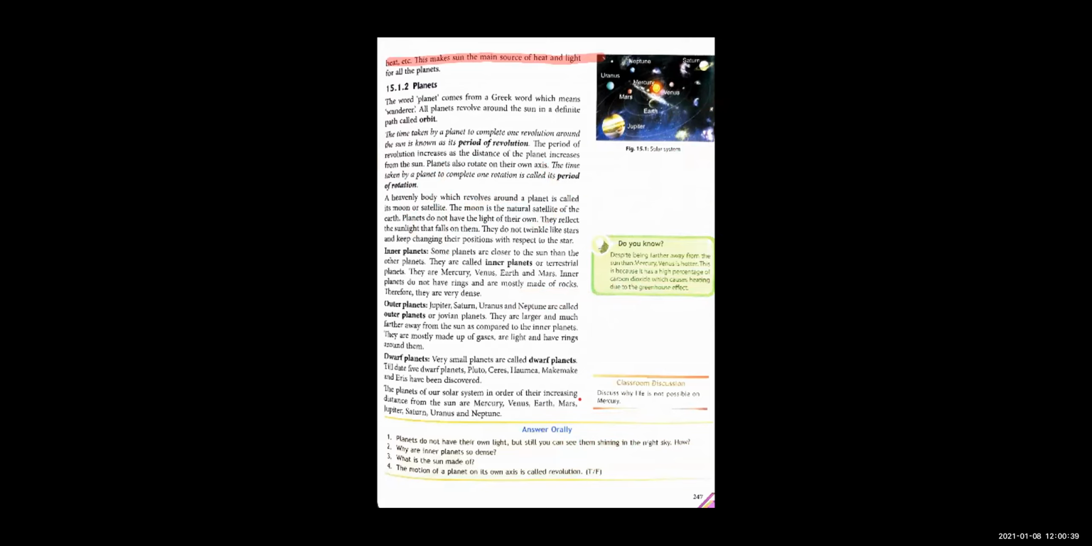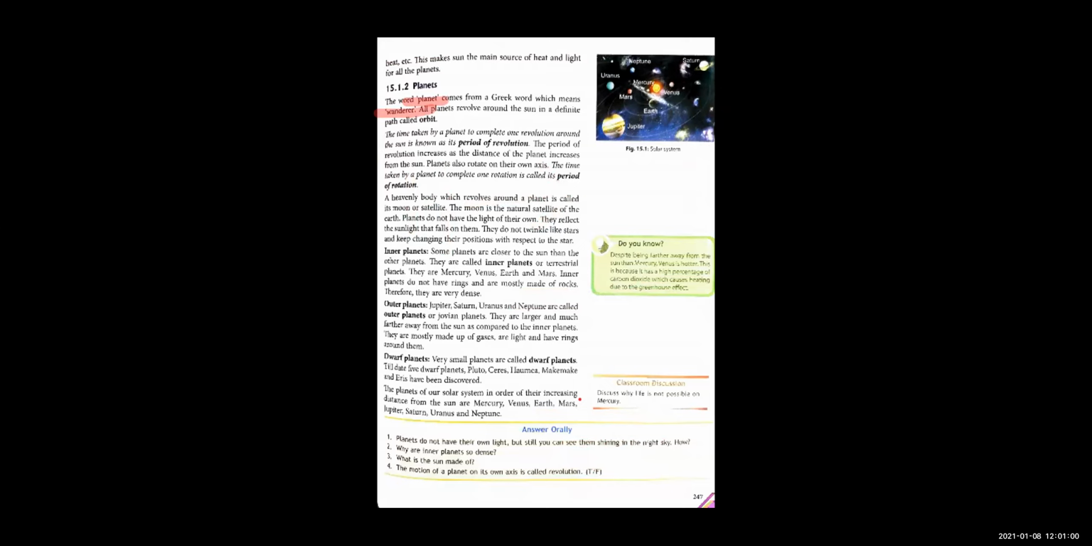Let's move towards the other objects of our solar system. The next are the planets. Right? So children, the word planet means wanderers. Wanderers means जो घूमते रहते हैं, है ना?